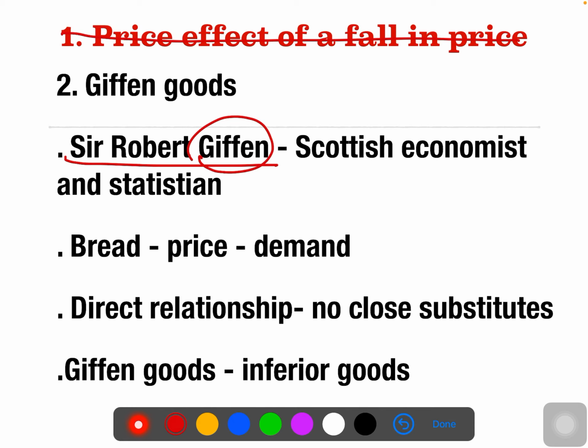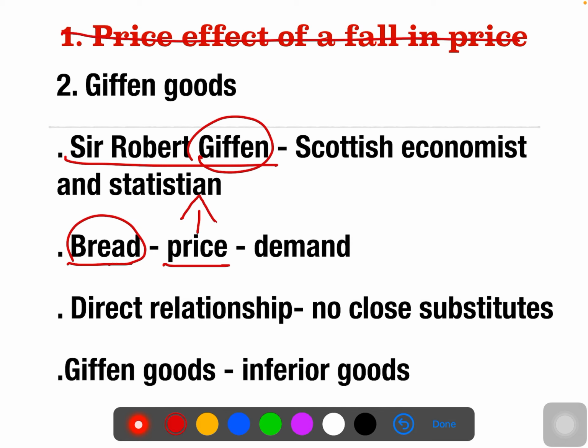He got surprised by seeing an incident which happened in the British industry. He observed the British workers, who usually bought bread, which is cheaper actually. Once the price of bread increased, Sir Robert Giffen expected that with prices increasing, demand should decrease, but it did not happen.